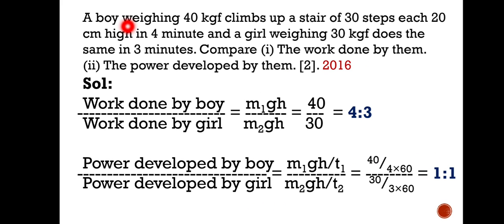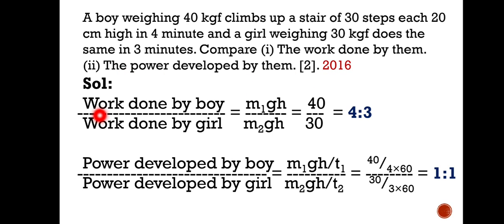Now it is one of the questions asked in the 2006 board examination, okay. For 2 marks it is asked, section A question. A boy weighing 40 kg climbs up a stairs of 30 steps, the same question, okay. So here you have to compare the work done by them, both boy and girl, and you have to compare the power developed by them.